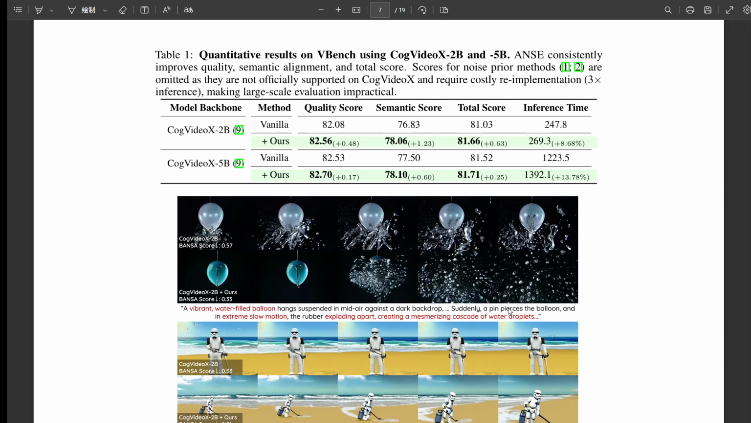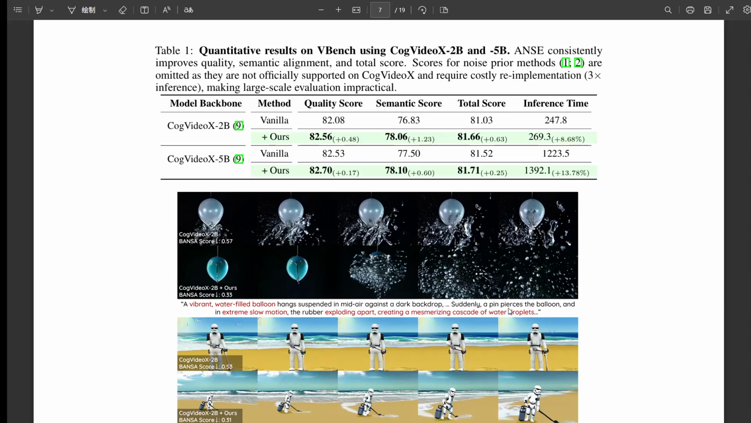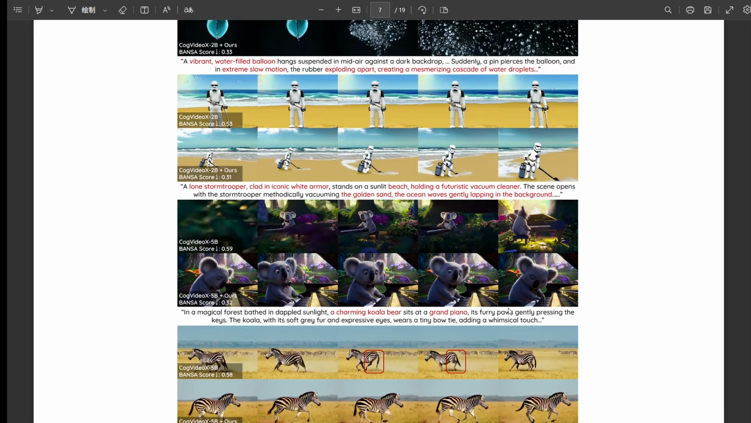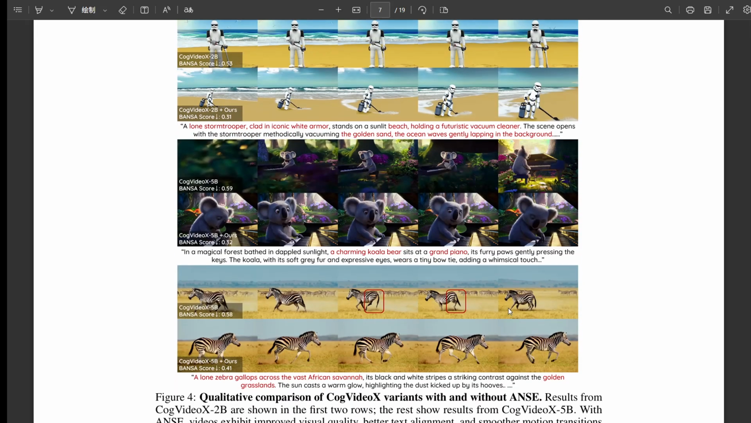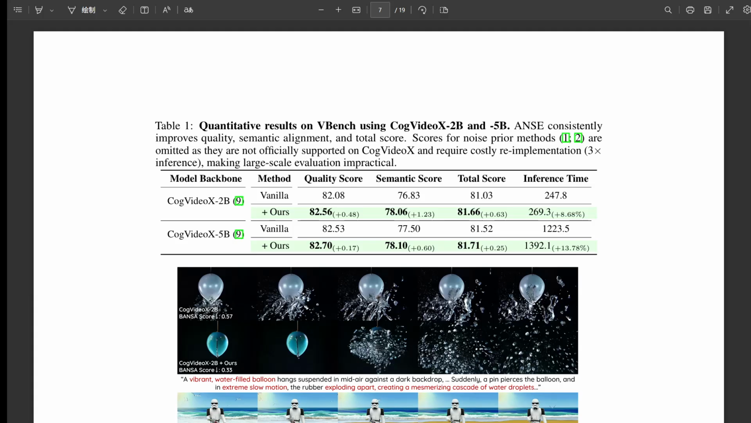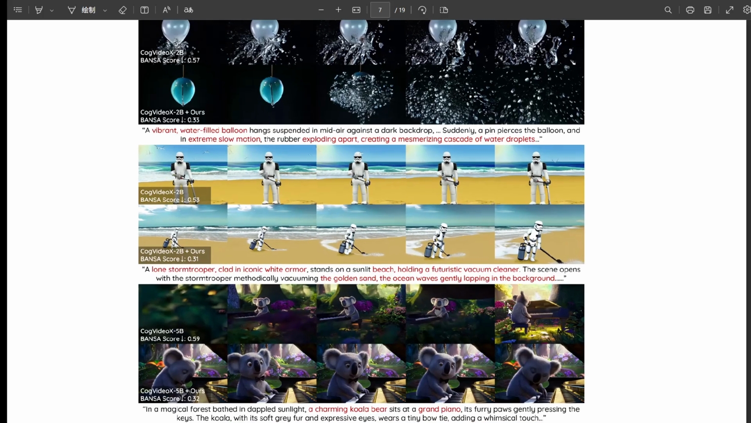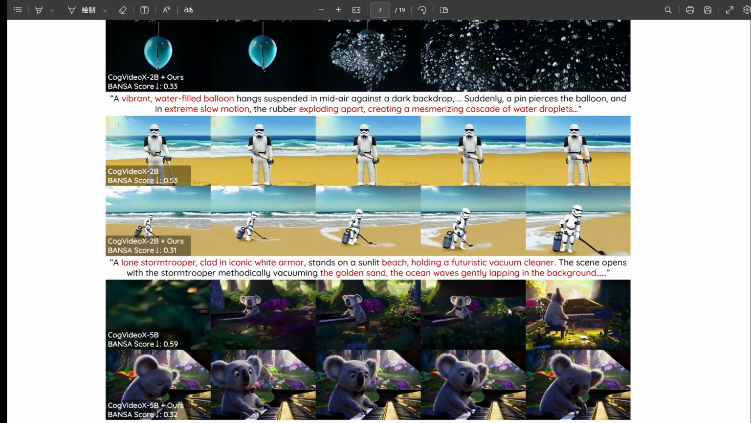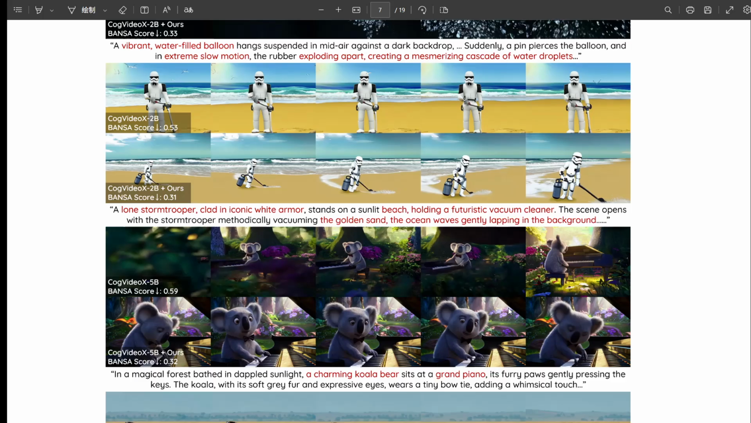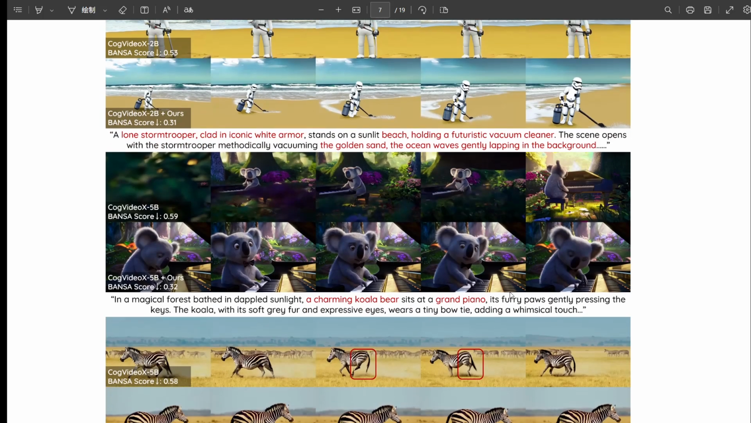Numbers are one thing, but did the videos look better? Any cool examples? Oh yeah, the qualitative results in the figures are pretty striking. Figures 1, 4, 8, 9, 10 show lots of examples. Like what? Well, remember the corgi from figure 1. Much sharper, happier looking with the ANSE seed. Figure 4 had a stormtrooper that was just static before, but with ANSE, it was actually marching. Nice. Other examples showed better anatomy for animals, like zebras, and just generally more coherent and stable motion.